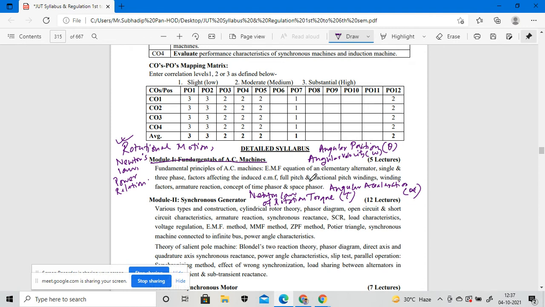So, can anyone tell what actually Newton's law of rotational torque, rotational motion, is? What was the formula? Force into perpendicular distance. Force into perpendicular distance. Okay, Newton's laws of rotation, that will be for the object.